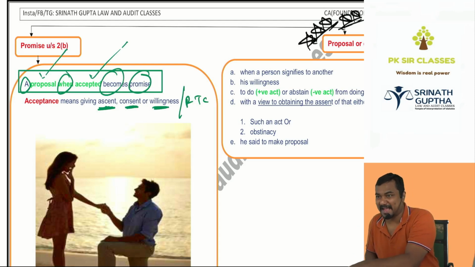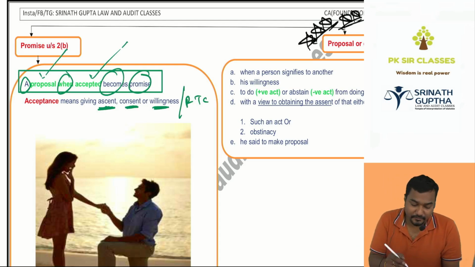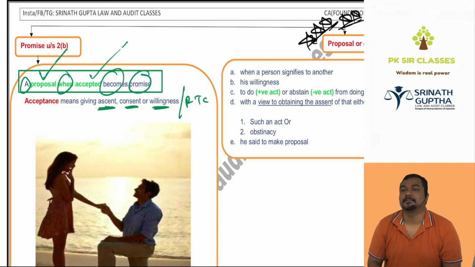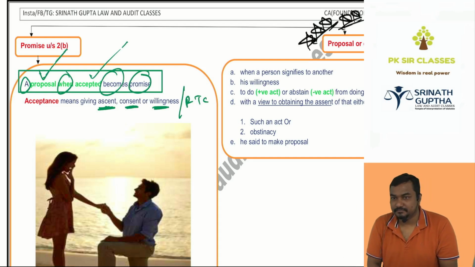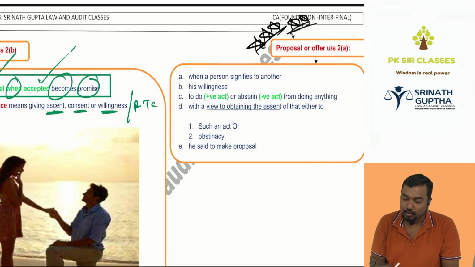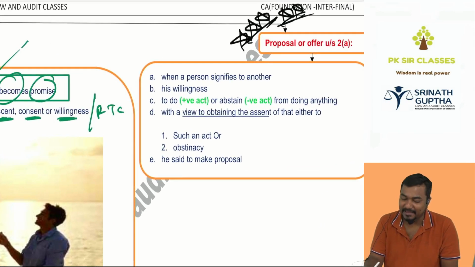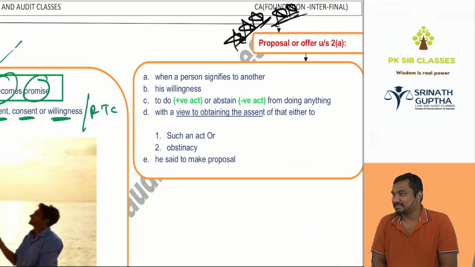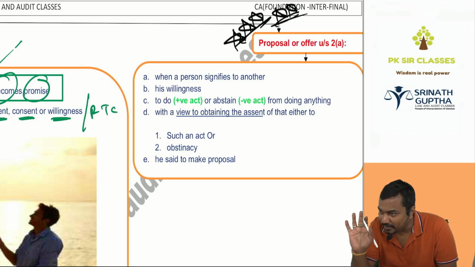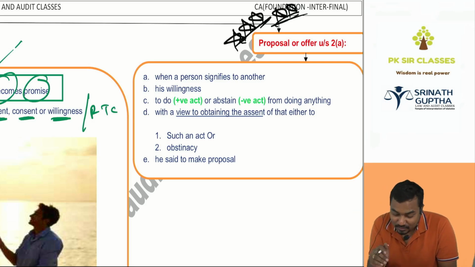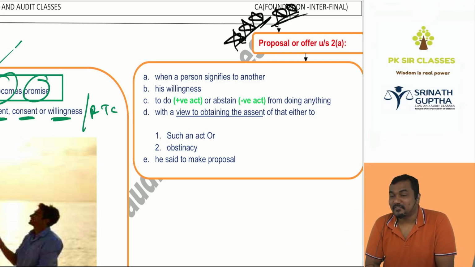इसको बोलते हैं acceptance. Here we don't know one word, beta, proposal. Then to be said, Srinath sir, even I don't know what is a proposal. I have one friend. I will refer you. Go to 2A and ask her. She will explain what is an offer. Then I went to 2A. Hi. Then 2A is explaining what is an offer.